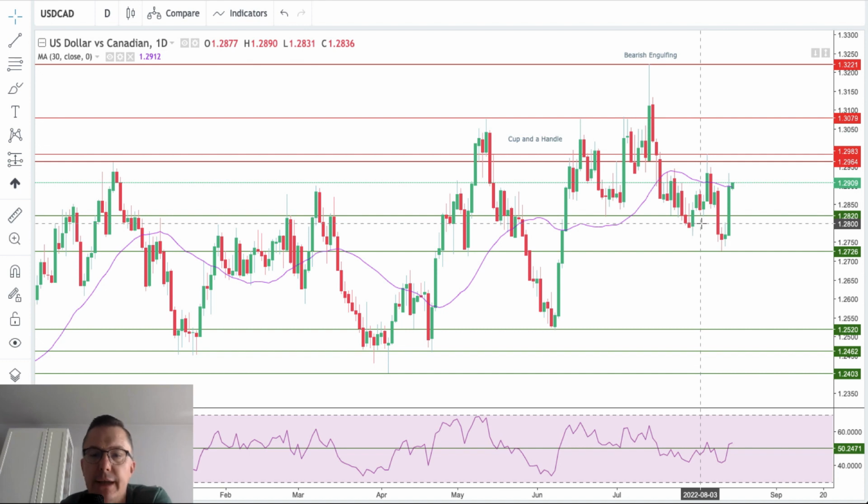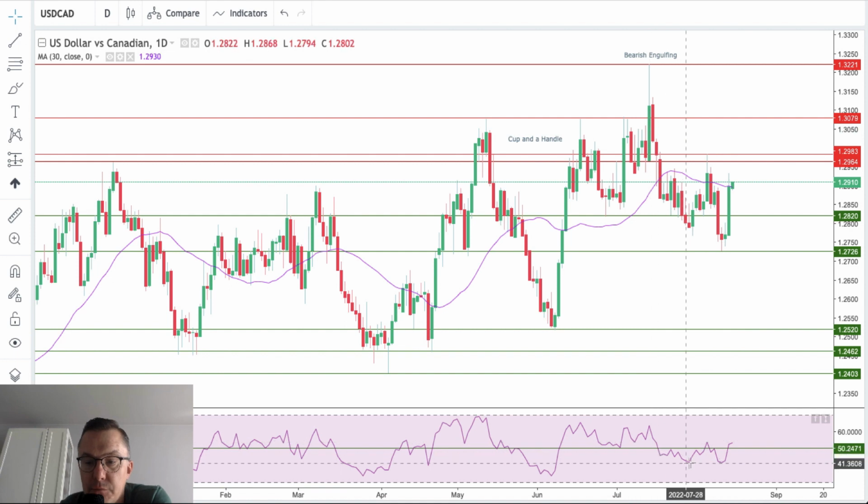So the market right now on the US dollar to the Canadian dollar doesn't actually move in any kind of strong trend, and please consider this in your analysis and trading strategy as well. This is a trendless market which will go up and down, and so far doesn't produce any strong trend in either direction, and we can see that by the behavior of the momentum.